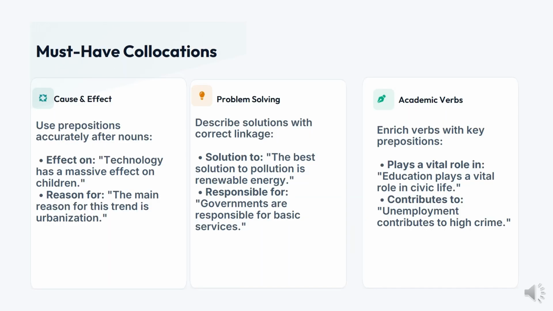For enriched essay writing, collocations are important. You have to use collocations that show cause and effect, problem solving, and academic verbs. For example, technology has a massive effect on children. The main reason for this trend is urbanization. For describing solutions or problems: the best solution to pollution is renewable energy; governments are responsible for basic services. And an academic verb could be plays a vital role in. So, education plays a vital role in civic life; it contributes to unemployment, contributes to a high crime rate. These are some must-have collocations that can enrich your essay writing.